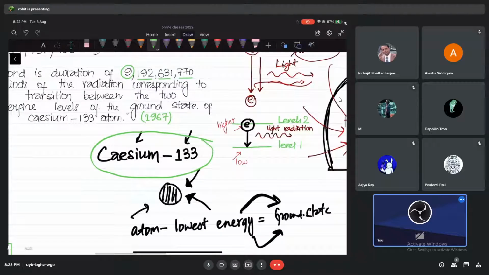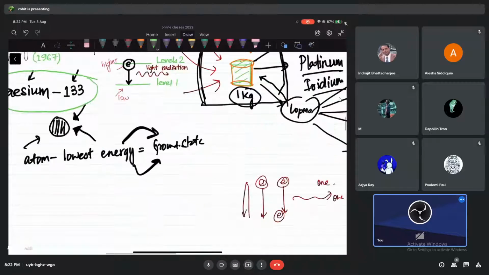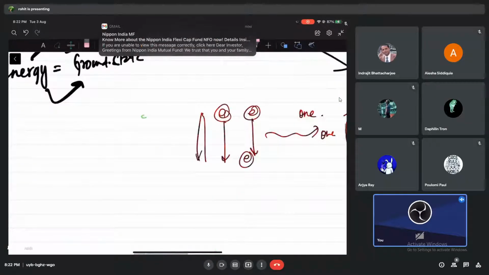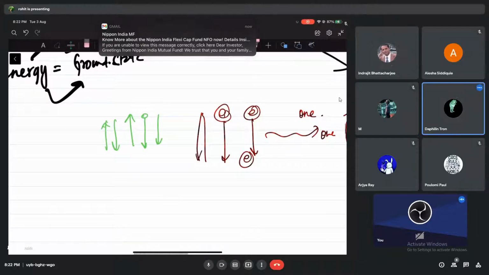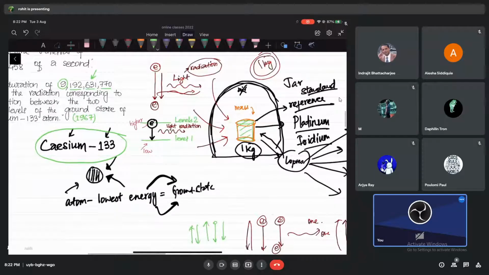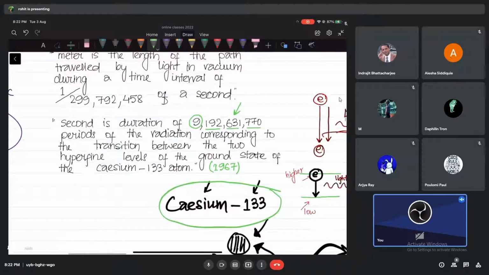Imagine so many times. That's a very big number. 9 billion times the electron is going up and down like that. Can you understand? So if so many times the electron is going up and down, it's going to emit so many radiations, or not? Yes, sir.